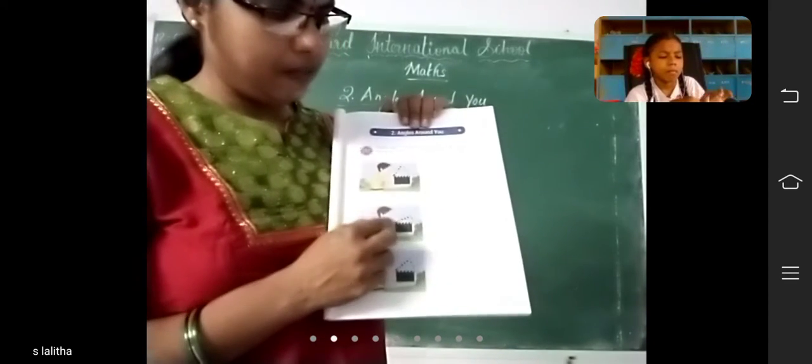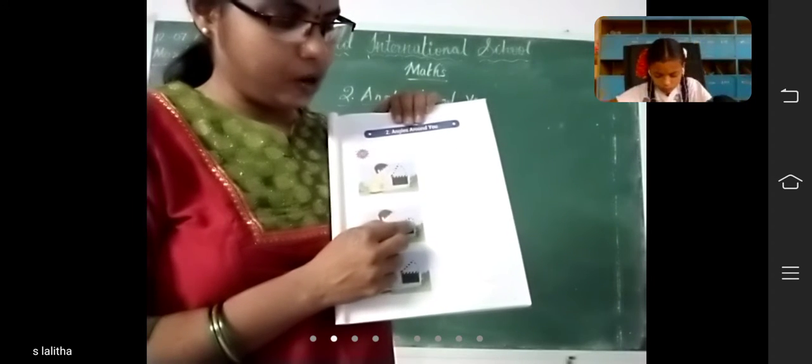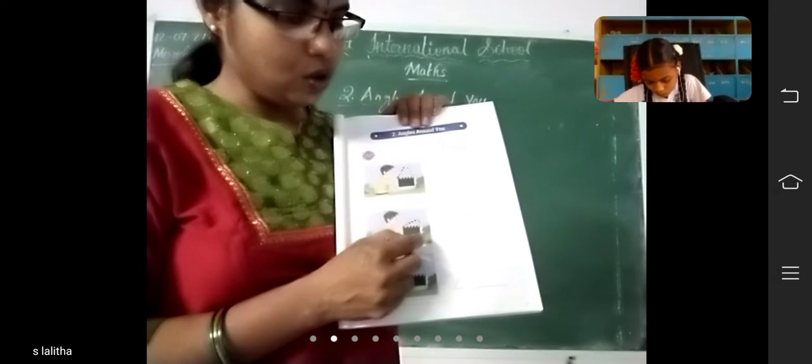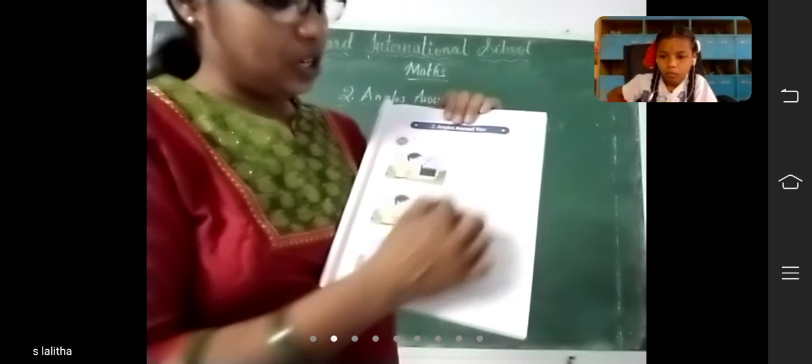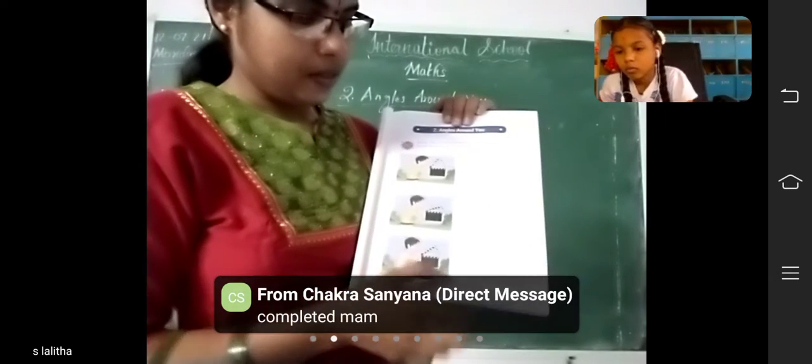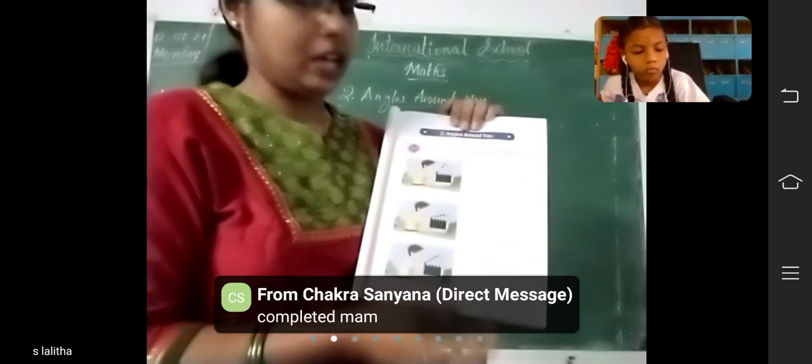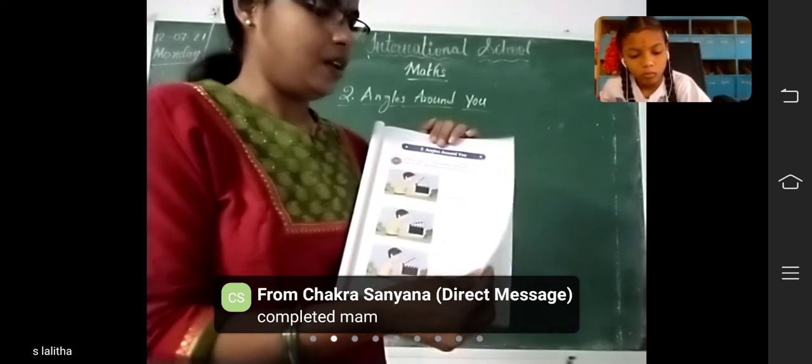And the next one will be a very small angle. It will rotate only a little. So you have to match like this. And this one, like this. Now turn the page.